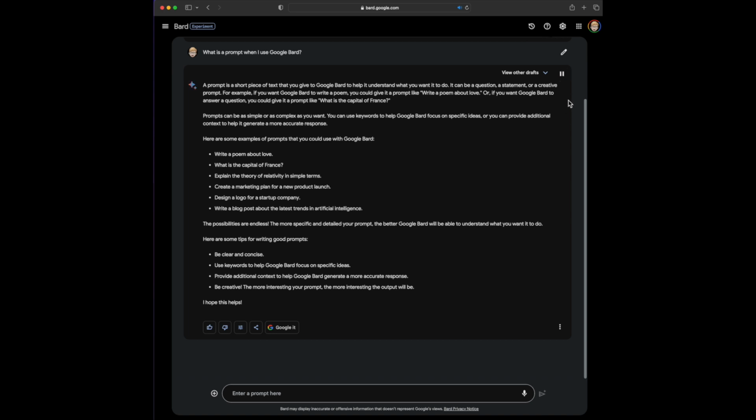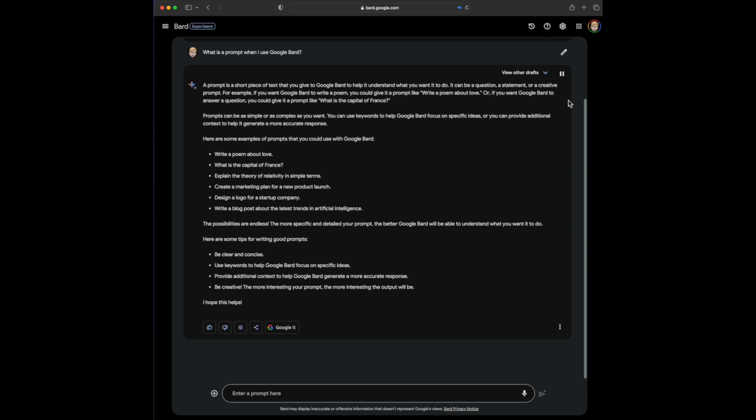A prompt is a short piece of text that you give to Google Bard to help it understand what you want it to do. It can be a question, a statement, or a creative prompt. For example, if you want Google Bard to write a poem, you could give it a prompt like, write a poem about love. Or, if you want Google Bard to answer a question, you could give it a prompt like, what is the capital of France? Prompts can be as simple or as complex as you want. You can use keywords to help Google Bard focus on specific ideas, or you can provide additional context to help it generate a more accurate response.